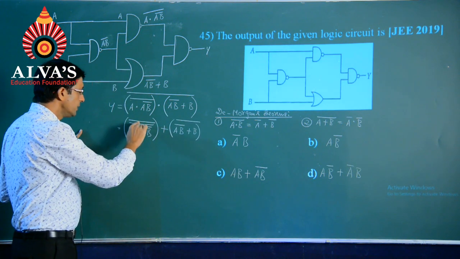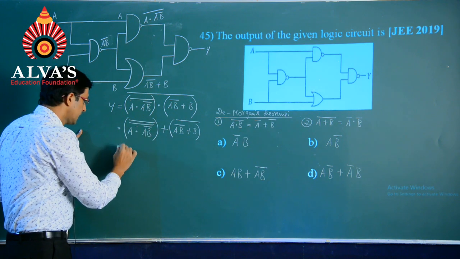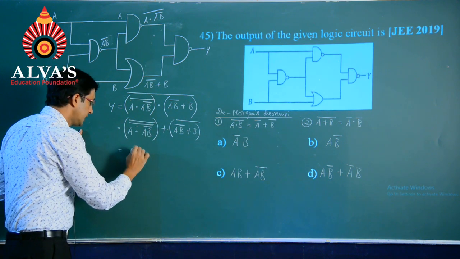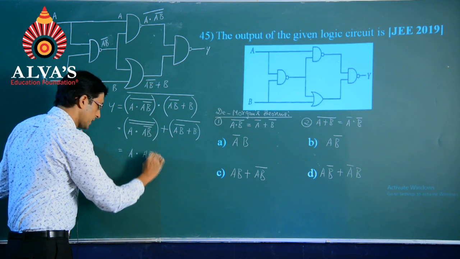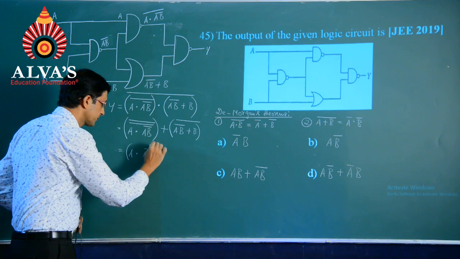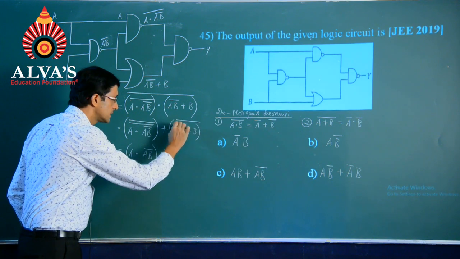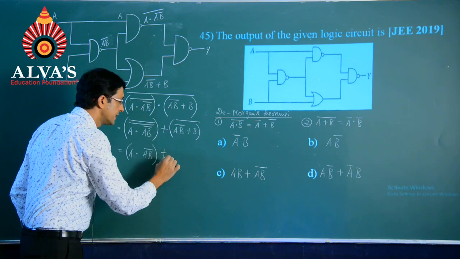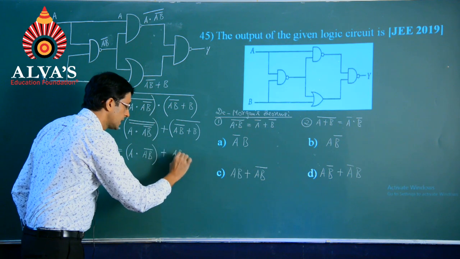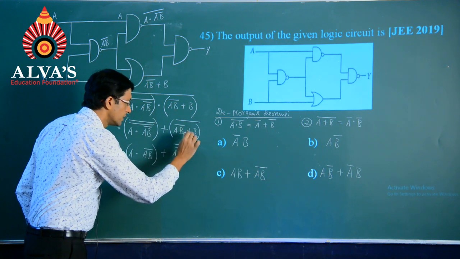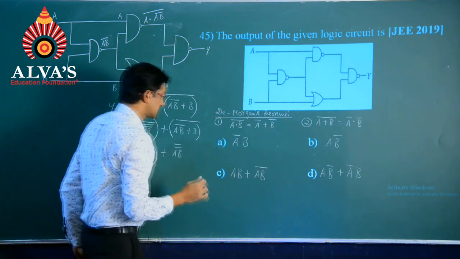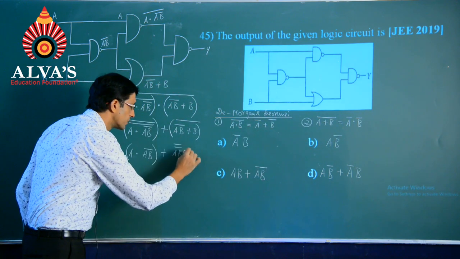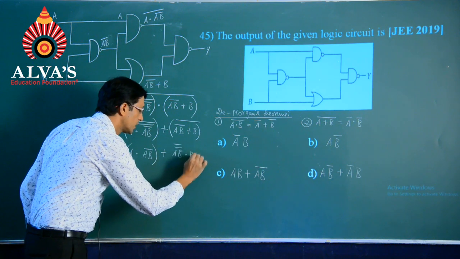Next, the double complement will cancel and this now becomes A into AB bar plus, here this could be split up and written as AB double bar, and addition could be written as multiplication of the individuals, into B bar.